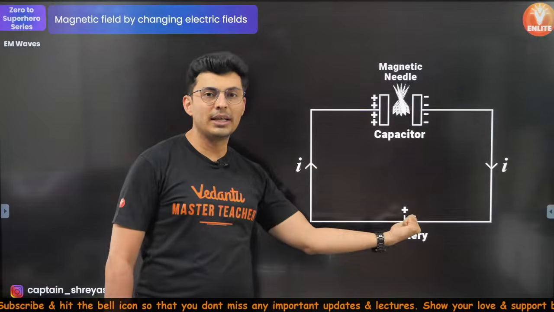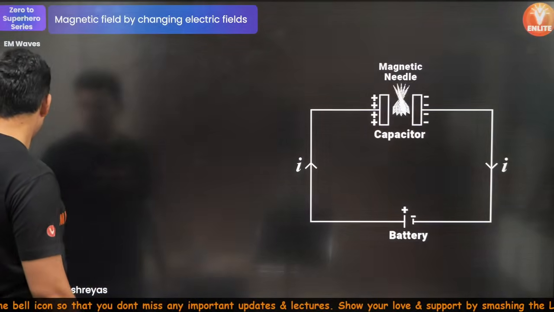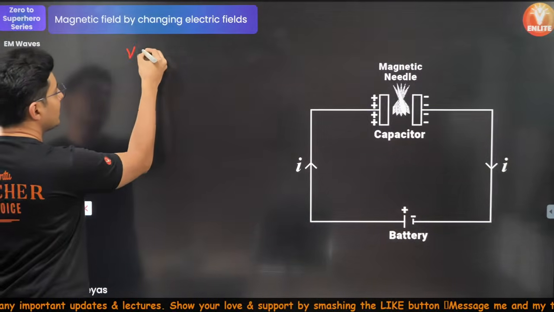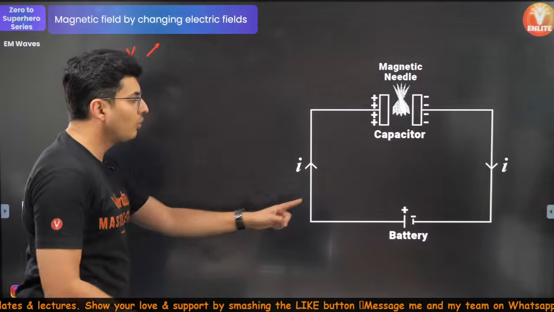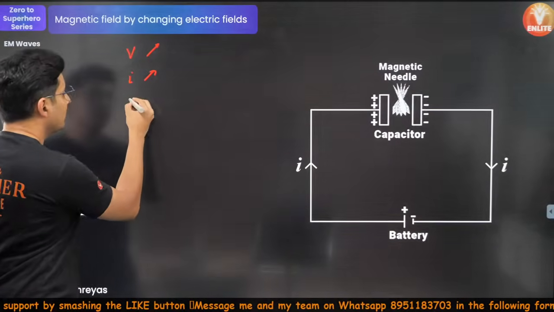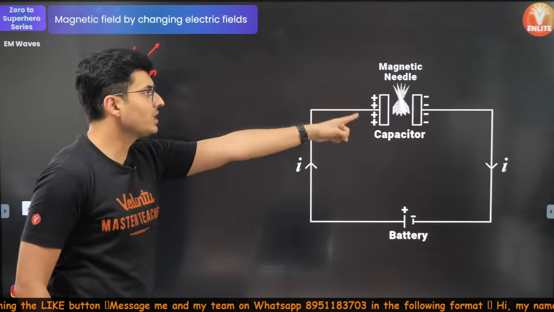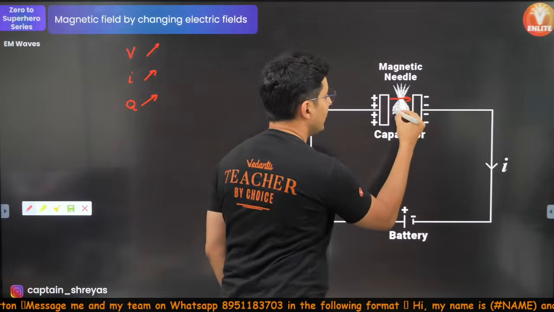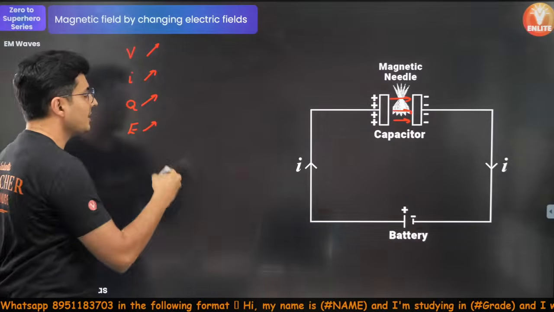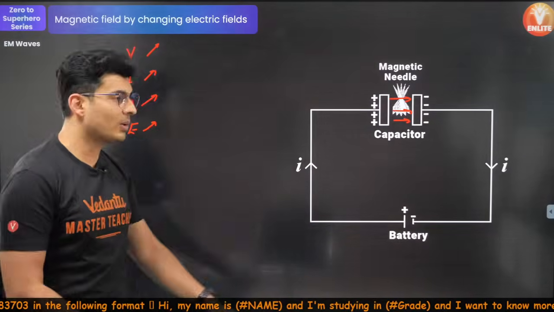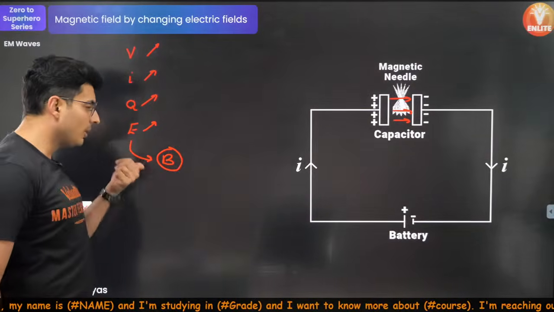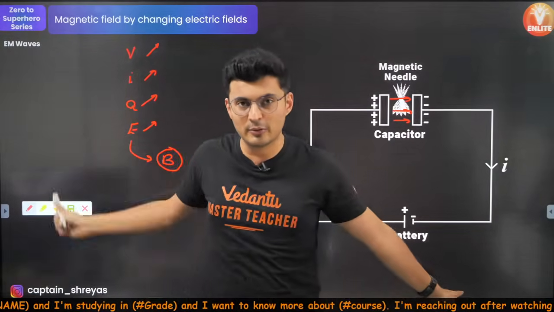Let's say you change the voltage. Okay, let's draw this. Let's say the voltage is varied. If you change the voltage, what will happen? The current will change. If the current changes, what will happen? The charge will change. If the charge changes, what does charge create? It creates electric field. So the electric field will change. If the electric field changes, what will it generate? It will create magnetic field. So the whole process has been explained in this logical flow.